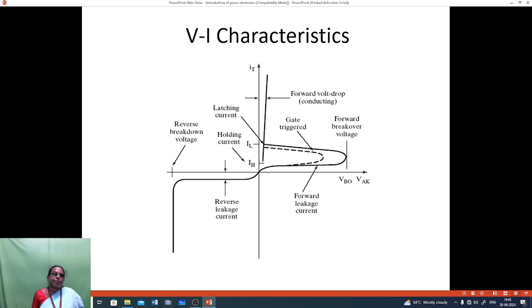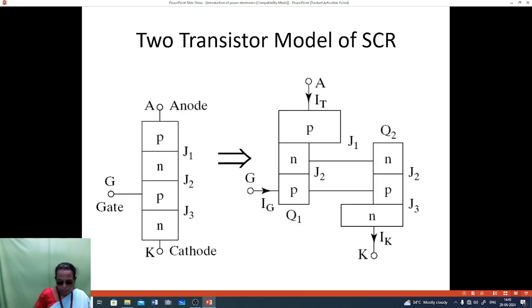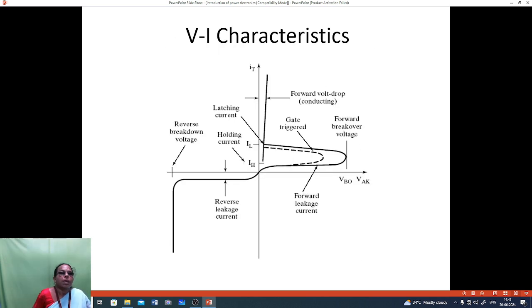VA characteristics. When the thyristor has a supply given, the anode has a positive supply, the cathode has a negative supply, and the gate signal is also given, then it will start conducting.